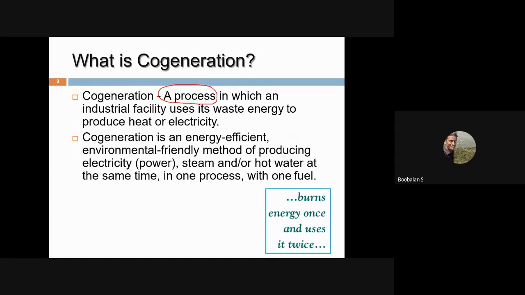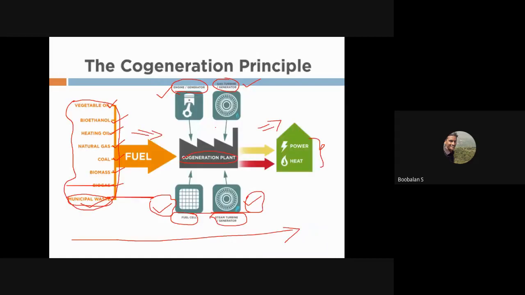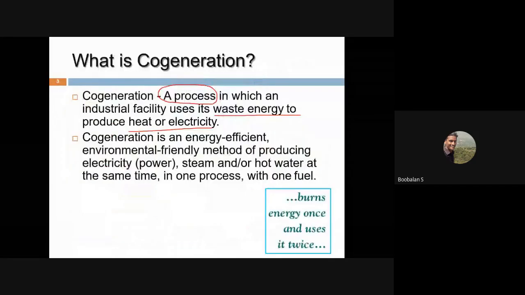It's a process in which an industrial facility uses its waste energy to produce heat and electricity. That's why I showed you different kinds of waste energy: vegetable oil, municipal waste, biomass, biogas, and human waste in our home. In our home we produce a number of wastes, in the form of water or vegetable waste. The same way with industrial and municipal waste, we convert it into usable heat as well as electricity. This is one small definition of cogeneration.